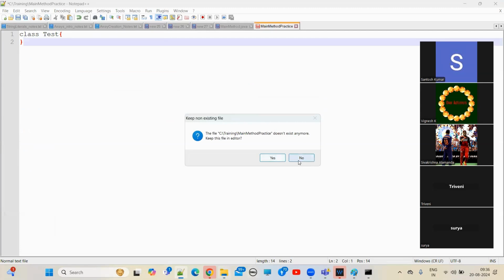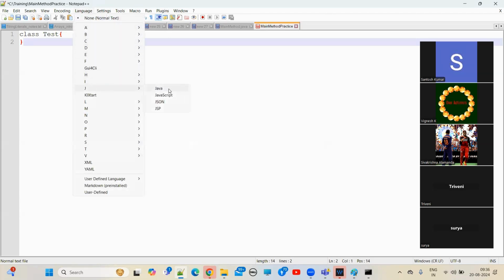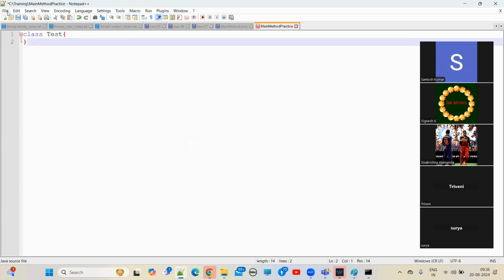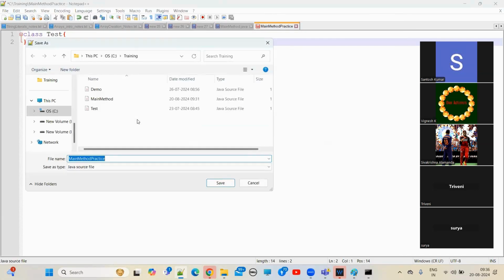Let me keep the language Java, then automatically it will take place. Okay, File, Save as, main method practice. Now the type is coming as a Java source file.